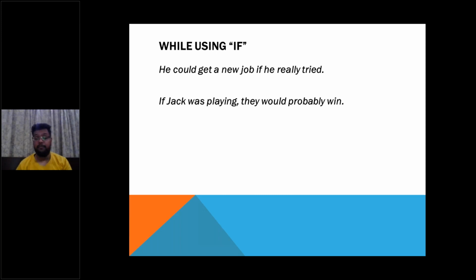While using if. There are many sentences where we make use of the word if. Now, if is a two-lettered word, but it's not as simple as it seems to be. So whenever you are making use of this small word if, what you